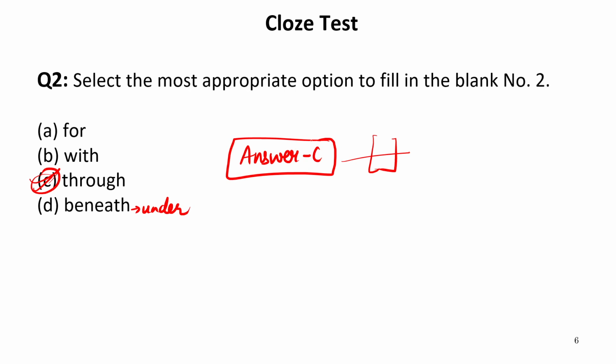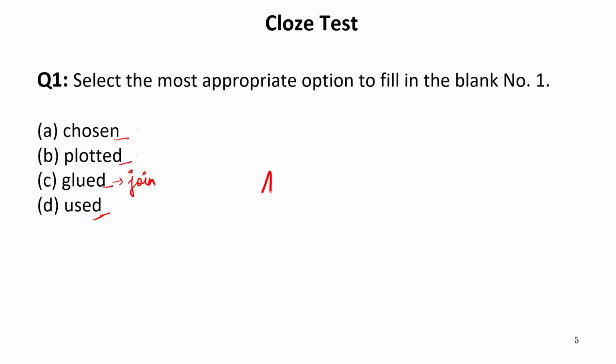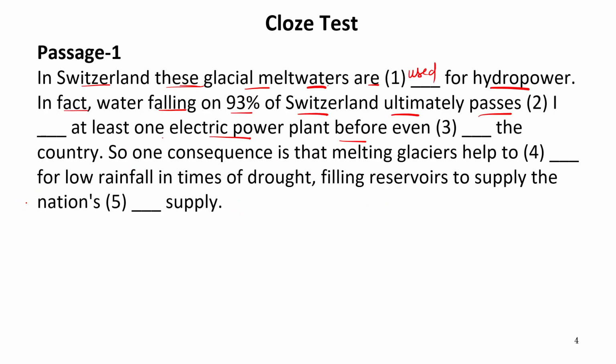For the second blank, our answer is C. For the first blank, answer is D, that is used. So here for the first blank we have D answer, and for the second blank we have through answer. So this is through in the second blank.